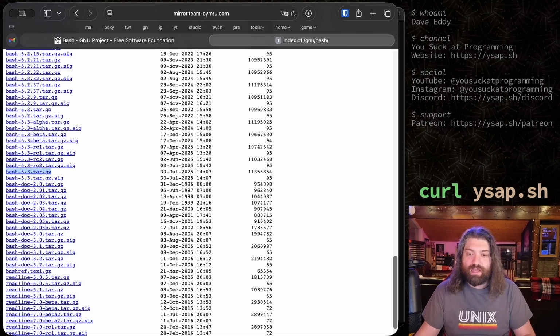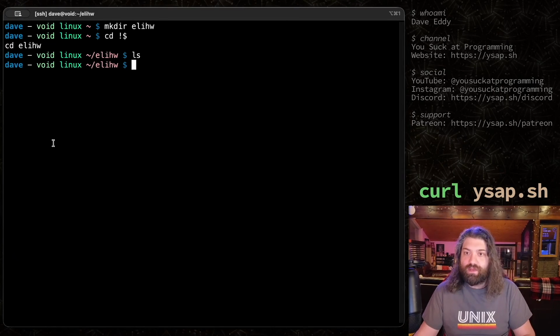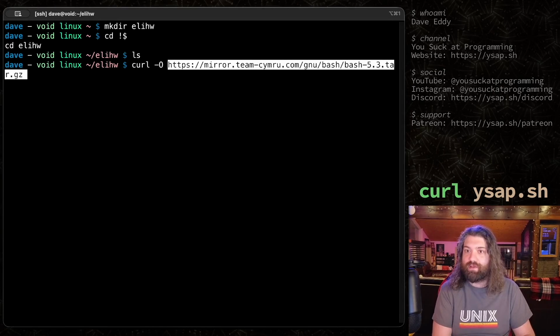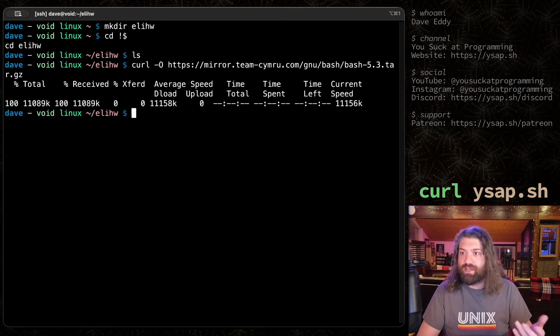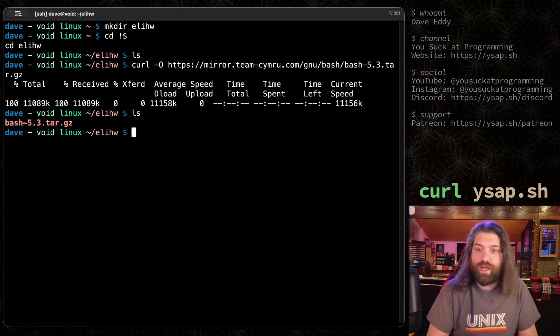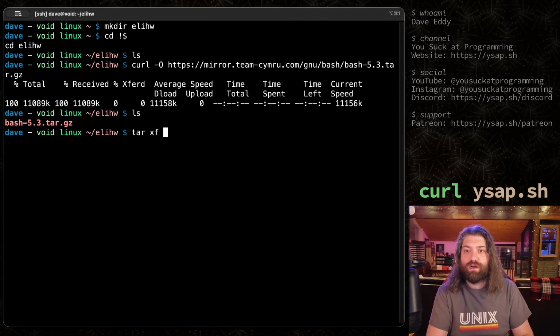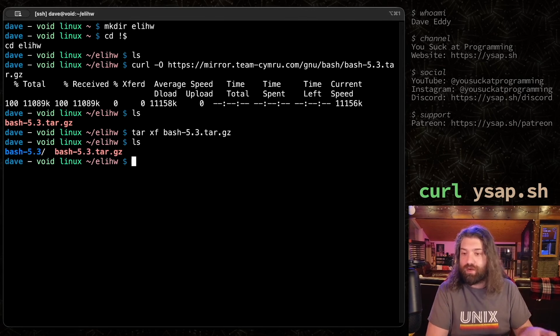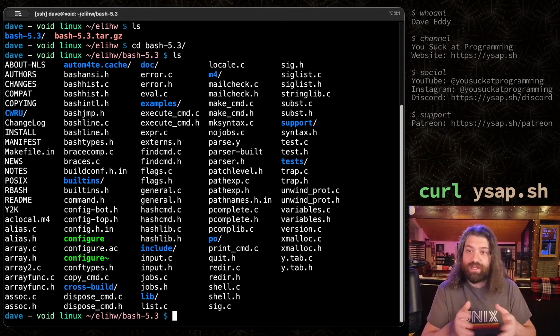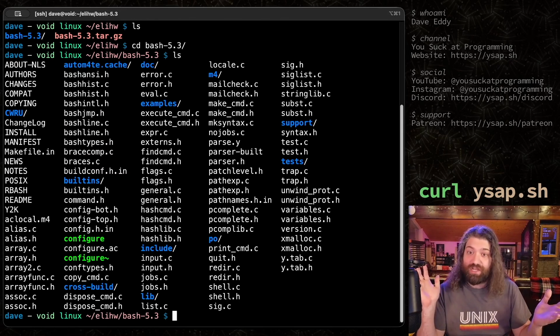So let's copy that link, and then we're going to go back to the terminal. Go over here, and you can wget it or you can do curl -O. I like curl -O. I'm just kind of used to it. So we run that, and there we go. Now we've downloaded it. So we have bash-5.3.tar.gz. Cool. So let's go ahead and extract the tar archive. We can do tar xf, the name of the file, and there we go. Now we should have the bash source code here. There it is, bash 5.3. So let's cd into it, and here it is. This is the source code to the bash shell itself.